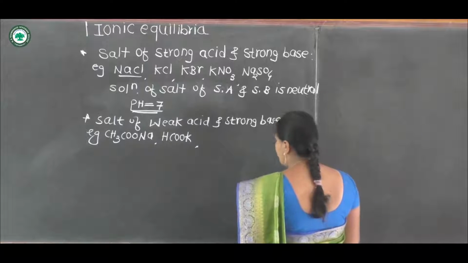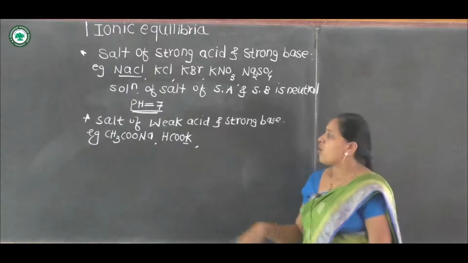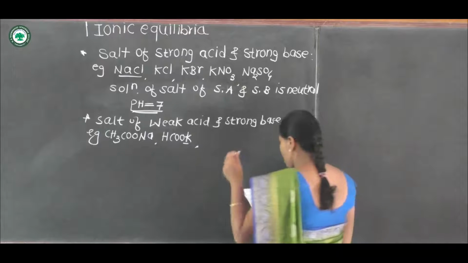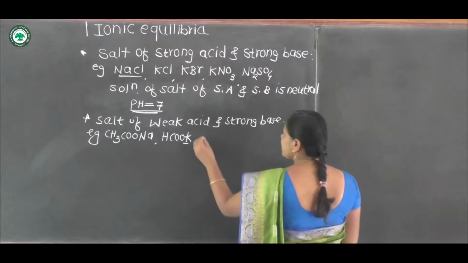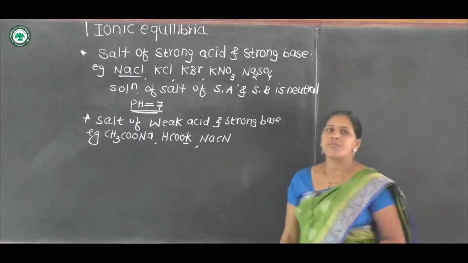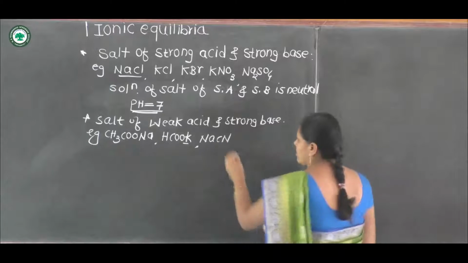Then potassium formate is also a salt of weak acid and strong base KOH. Third example, NaCN. NaCN is the salt of strong base NaOH and weak acid HCN.